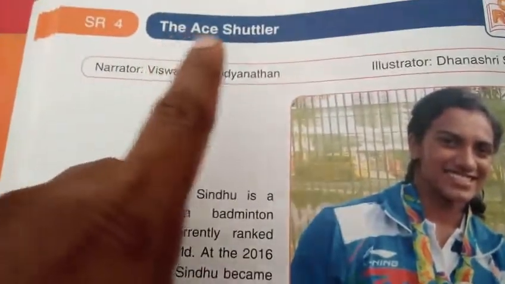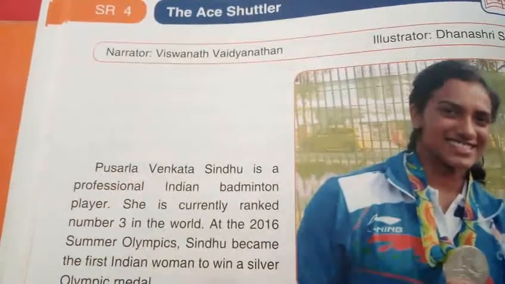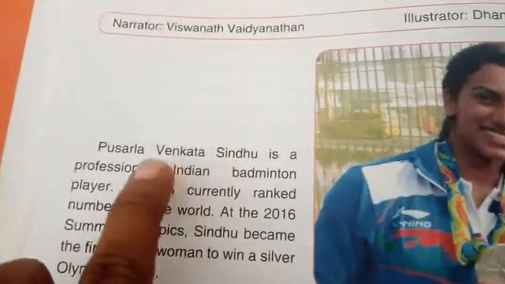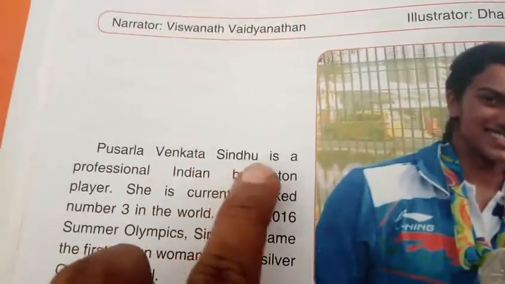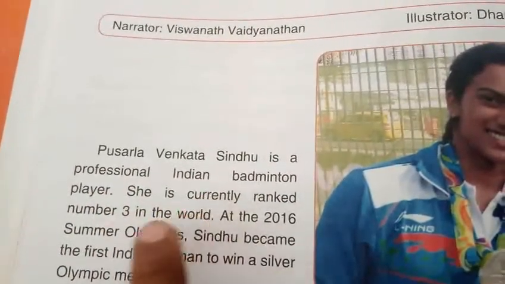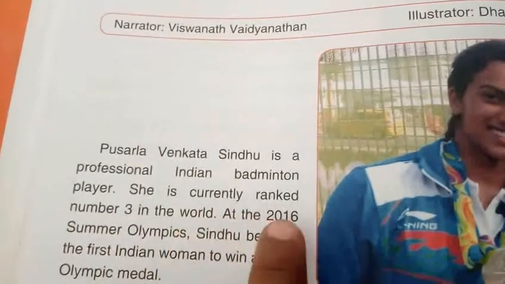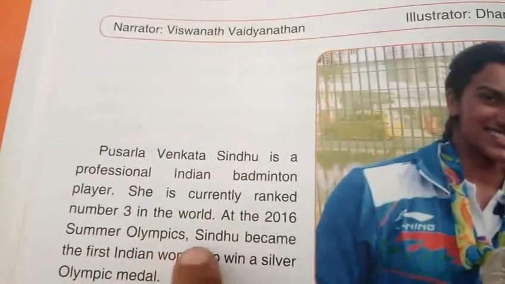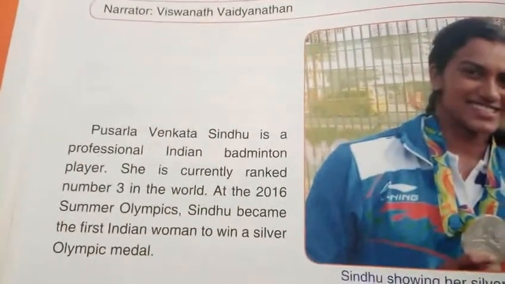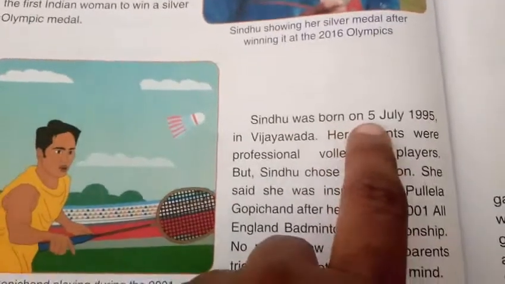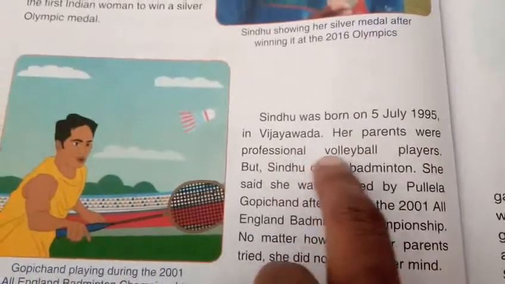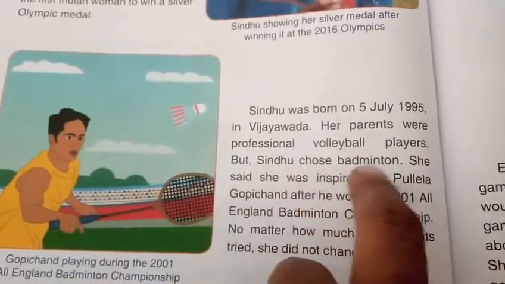See that? The Star Player. You also repeat after me, okay? Keep your pencil or finger. You also read along with me. Pusarla Venkata Sindhu is a professional Indian badminton player. She is currently ranked number 3 in the world. At the 2016 Summer Olympics, Sindhu became the first Indian woman to win a silver Olympic medal. Sindhu was born on 5 July 1995 in Vijayawada. Her parents were professional volleyball players, but Sindhu chose badminton.